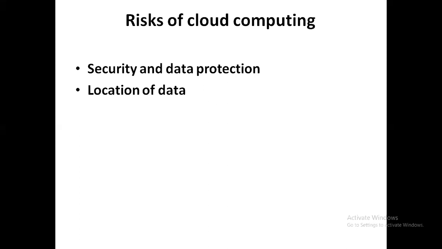Like in the previous year, at election time, we observed that our data was stolen by some other country. Those things may happen. Security issues related to our data. If you go for the cloud, security related issues will happen. And the location of the data also. These are the two risks related to cloud computing.